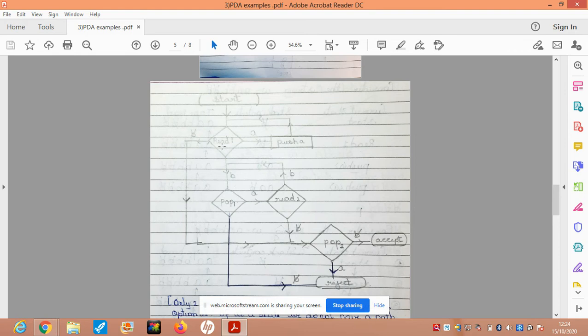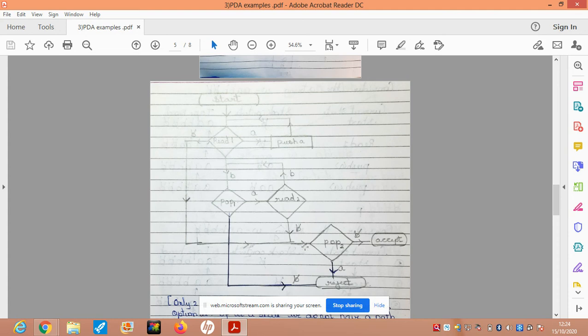So this would take care of equal number of A's and equal number of B's for n greater than or equal to 1. But we had an epsilon which also is a part of the language, so that is taken care of with this read one. At the beginning itself, at read one, if I read a blank character on the string, and if I pop an element from the top of the stack and that is also a blank, then I will go into the accept condition. So this read one on blank and pop two on blank take care of the epsilon part.